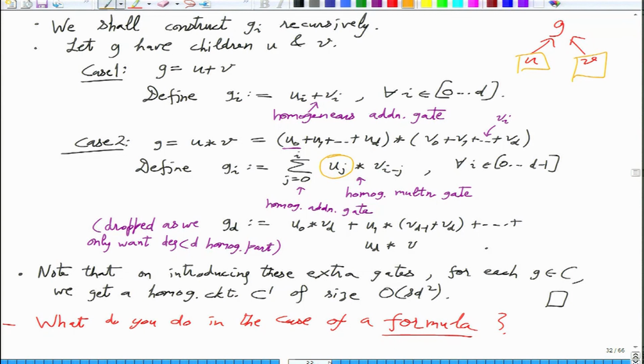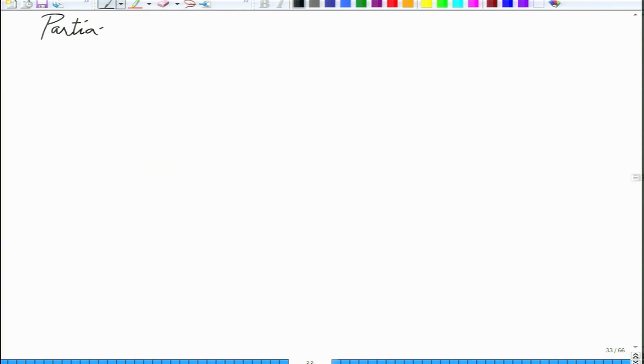Okay, so we move to the next property, which is partial derivatives. Since we are working with polynomials, after you have understood the homogeneous parts, we will want to understand other operations on polynomials. So the first natural operation is differentiation, right? So you differentiate, let's say with respect to variable x1. What is the complexity of the derivative polynomial?